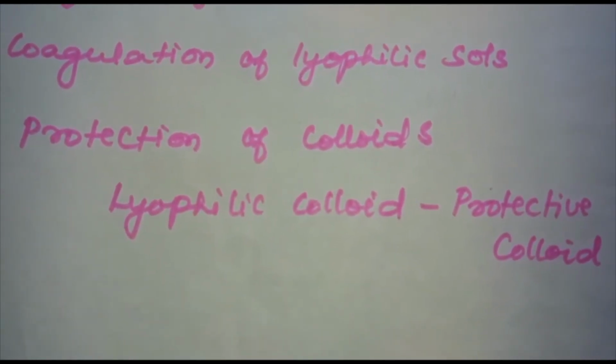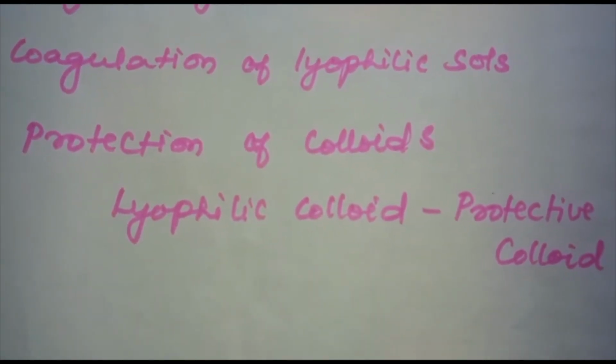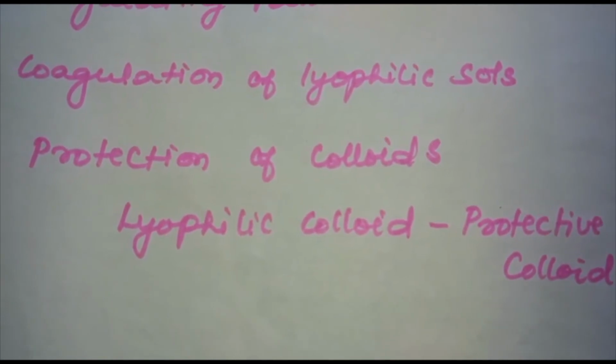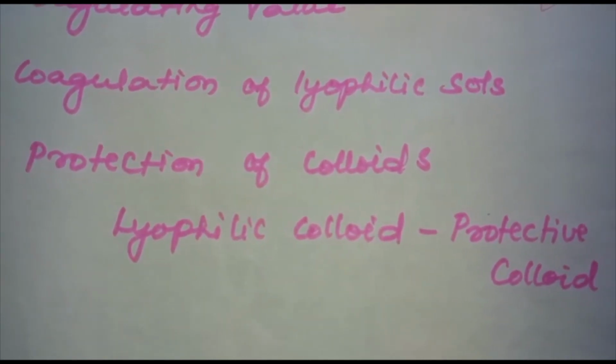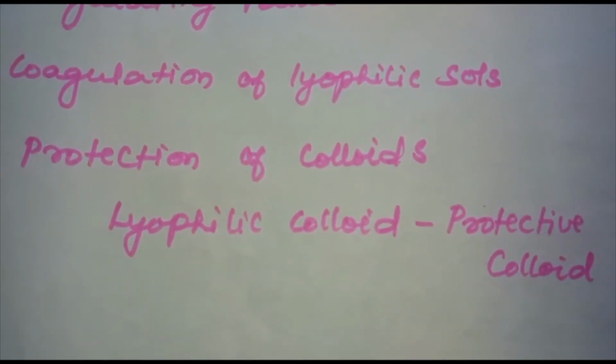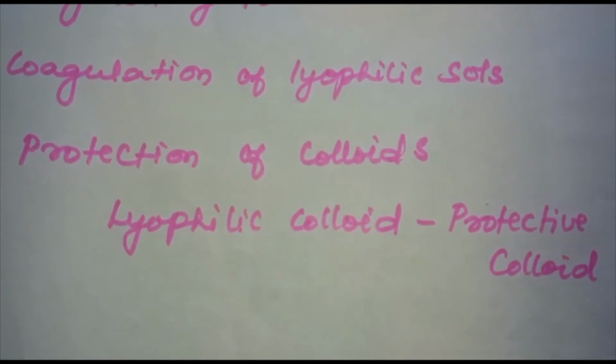This can be done by adding an electrolyte or a suitable solvent. When solvents such as alcohol and acetone are added to hydrophilic sols, dehydration of the dispersed phase occurs. Under this condition, a small quantity of electrolyte will bring about coagulation of lyophilic colloids.